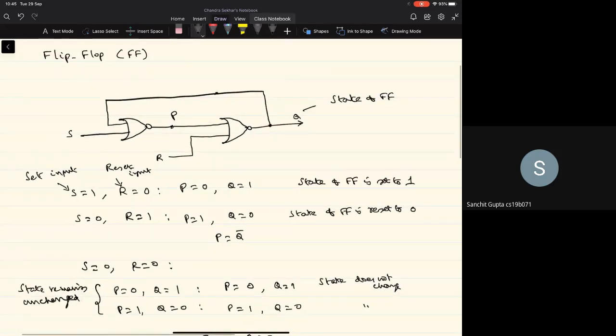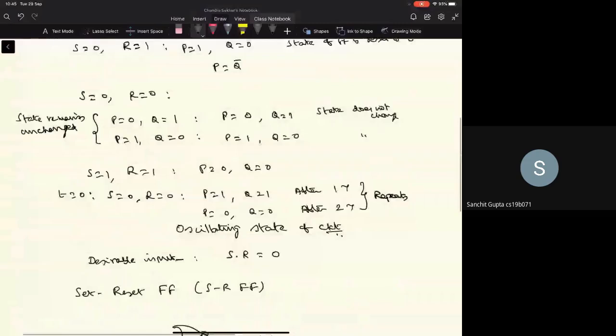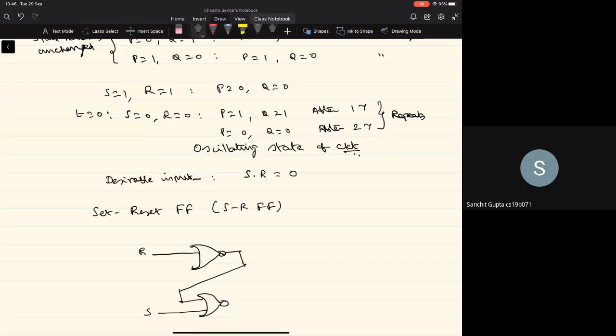All right, and then here's the first NOR gate, external input is S. The second NOR gate, external input is R. Right, and you can easily verify that this is nothing but a cross-coupled connection where the output of one NOR gate feeds as input to the other NOR gate.